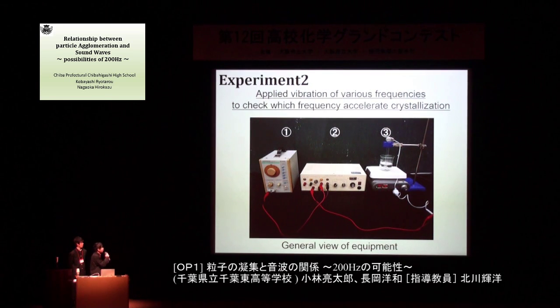Experiment 2. To check which frequency accelerates crystallization, apply vibration of various frequencies. And this is the equipment. First, this is the vibration generator. And this is the amplifier.